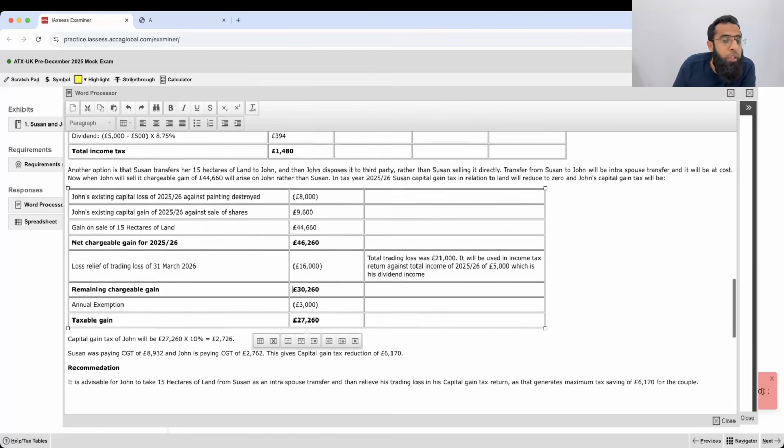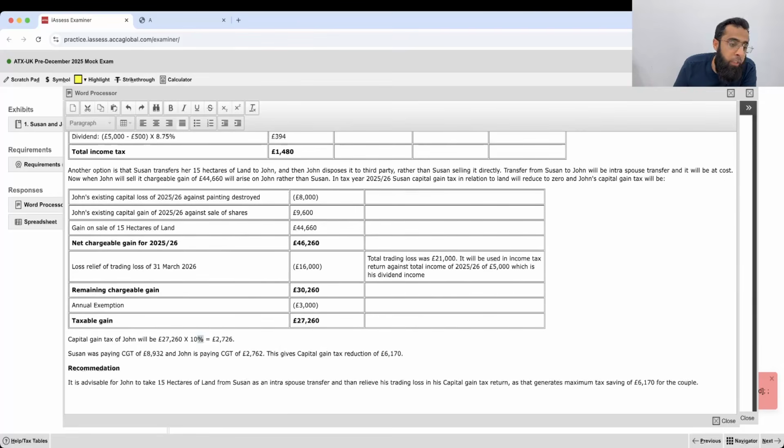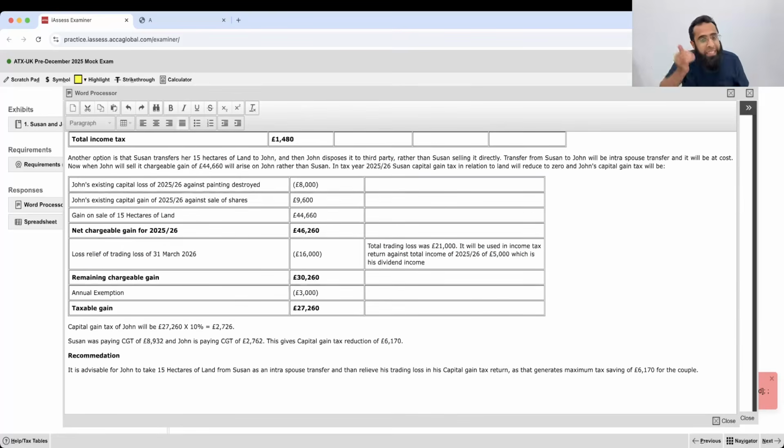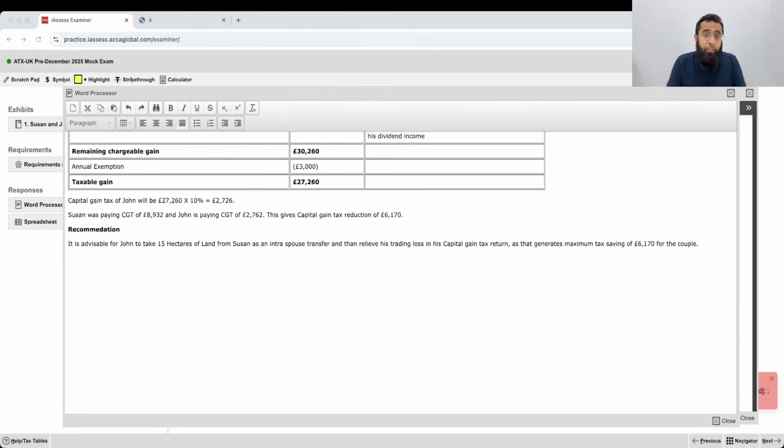We got the remaining chargeable gain. We hit the annual exemption. We got the taxable gain. John is a basic rate taxpayer because his income tax return stands at zero. Suzanne was paying CGT of 8932 and John is paying CGT of 2762. Now that 15 hectares belongs here. So the CGT reduction is 6170. So the highest tax saving for the couple is in this option. Because if John uses it on his own, option 1 no saving, option 2 no saving, option 3 saving of 1480. But if he takes that 15 hectares of land from Suzanne and then sells it, then the tax saving for the couple is highest.